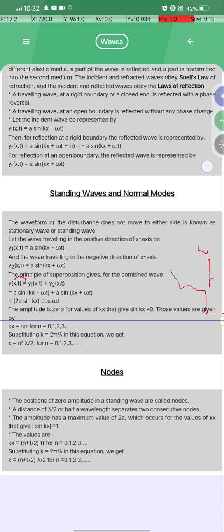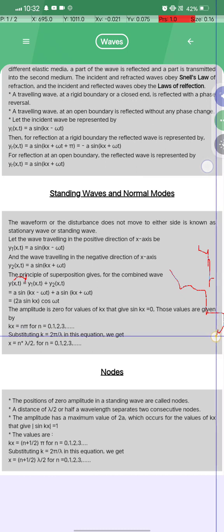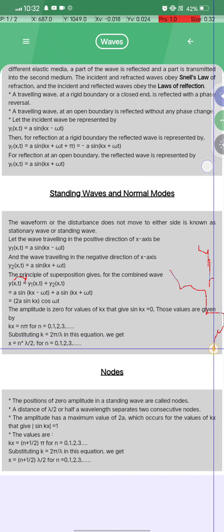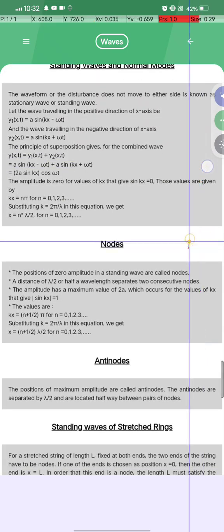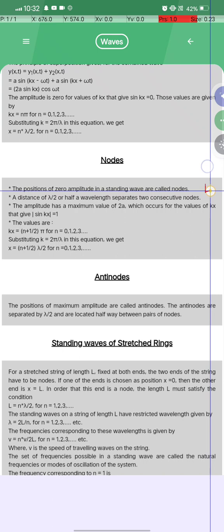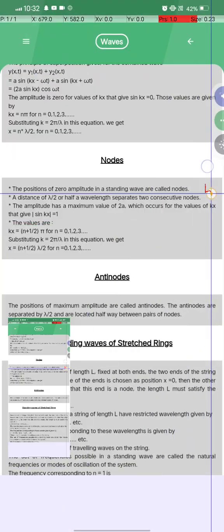The values are given by kx equal to n pi, for n equal to 0, 1, 2, 3, 4, and substituting k equal to 2 pi by lambda in this equation we get x equal to n lambda by 2, for n equal to 0, 1, 2, 3, 4 and so on. Now what are nodes? The positions of zero amplitude in the standing wave are called nodes. Okay, meaning the positions of zero amplitude in a standing wave we call nodes.